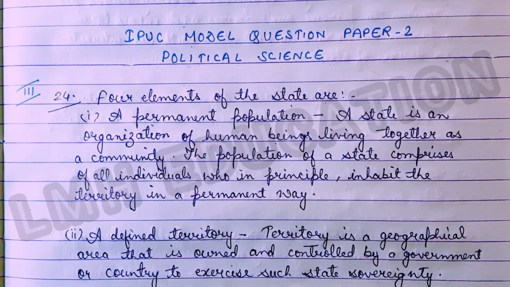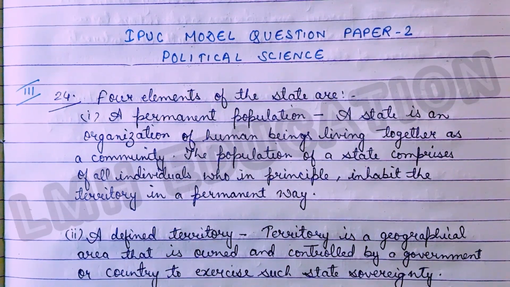The first one is question number 24. 4 elements of the state are, the first one is a permanent population. A state is an organization of human beings living together as a community. The population of a state comprises of all individuals who in principle inhabit the territory in a permanent way. So this is the first point. You have to write the 4 elements of the state. So this is the first element.